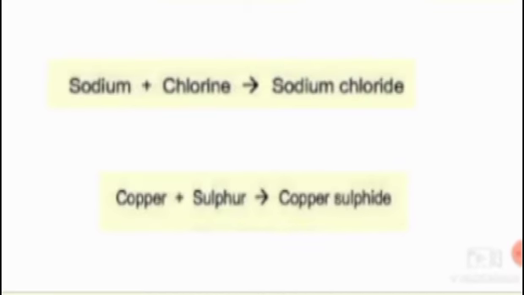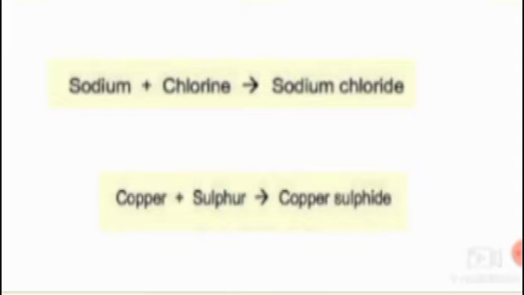If the reaction is written using words, for example sodium plus chlorine gives sodium chloride, here no symbols or formulas are used in this chemical reaction. Then such type of reaction is said to be a word equation. So a word equation means they use only words to represent the chemical reaction.